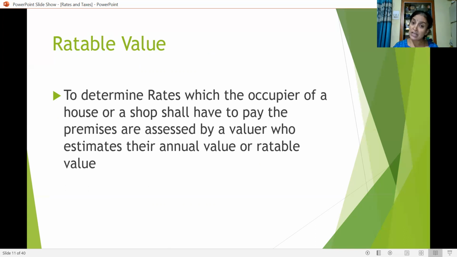What do you mean by rateable value? It is a term which is used in calculation of rates. To determine rates, which the occupier of a house or a shop shall have to pay, the premises are assessed by a valuer who estimates their annual value or rateable value. Rateable value means the annual value of the house or the shops on which you are going to pay the rates. Okay.